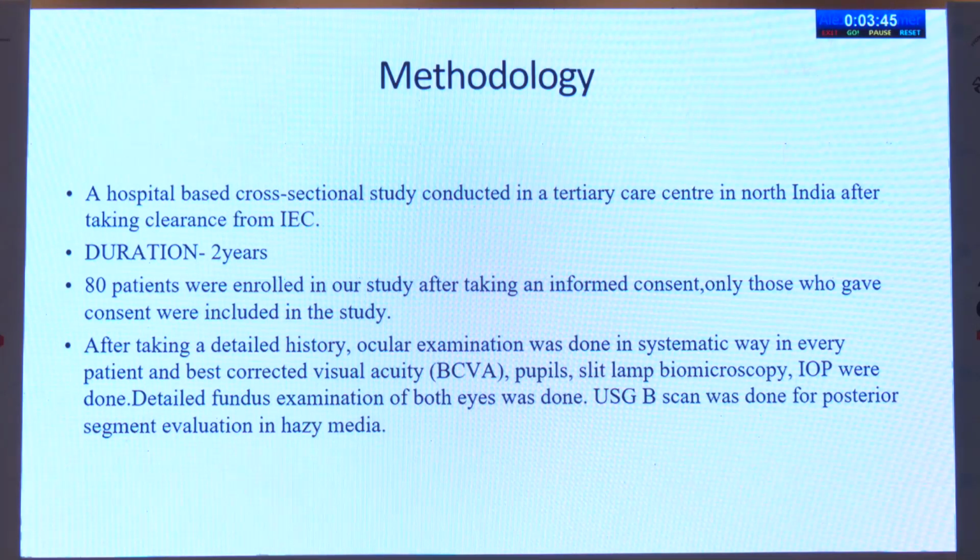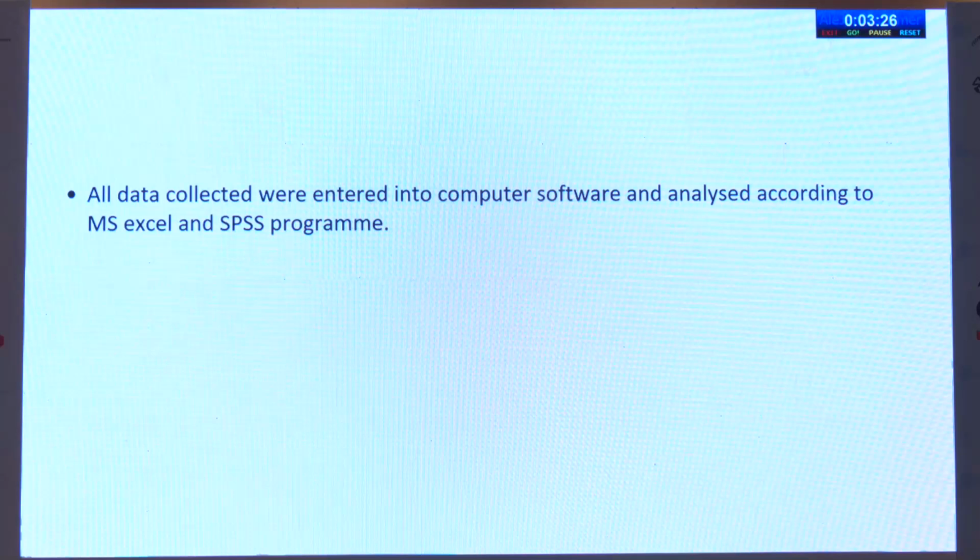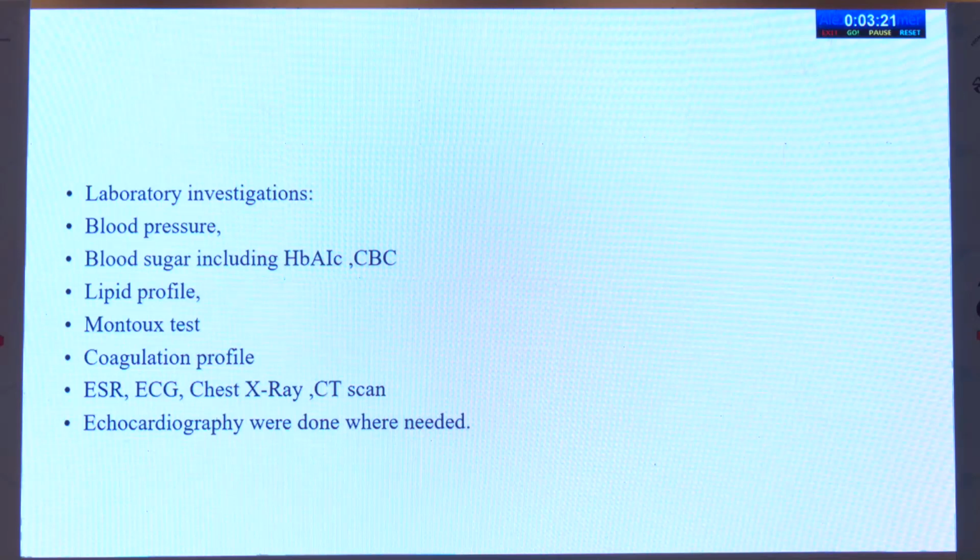After taking a detailed history, ocular examination was done in a systematic way in every patient, including best corrected visual acuity, pupil, slit lamp biomicroscopy, and IOP. Detailed fundus examination of both eyes was done, and USG-B scan was done for posterior segment evaluation in hazy media. All data collected were entered into computer software and analyzed accordingly. Laboratory investigations included blood pressure, blood sugar including HbA1c, CBC, lipid profile, Mantoux test, coagulation profile, ESR, ECG, chest X-ray, CT scan, and echocardiography, wherever needed.